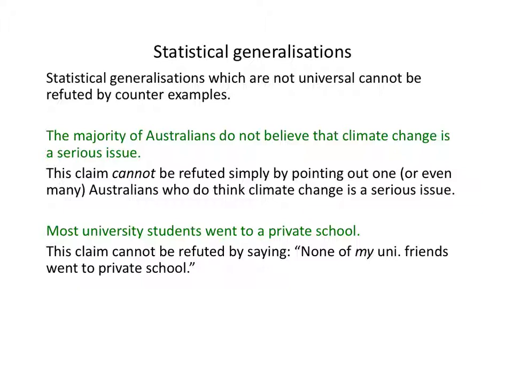It says the majority. So you would need to have evidence about the majority of Australians, not just some, in order to refute that claim. Most university students went to a private school. Well, again, you can't refute that kind of claim by saying none of my university friends went to private school. Well, maybe, but that doesn't refute this kind of generalization.